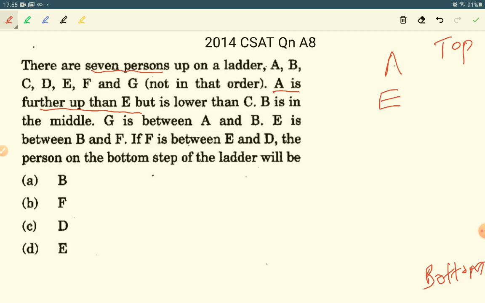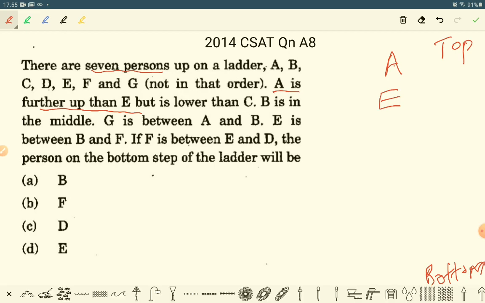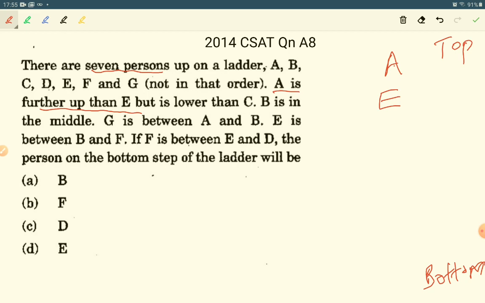Then, in the next statement itself, A is further up than E but is lower than C. A is in a position lower than C.